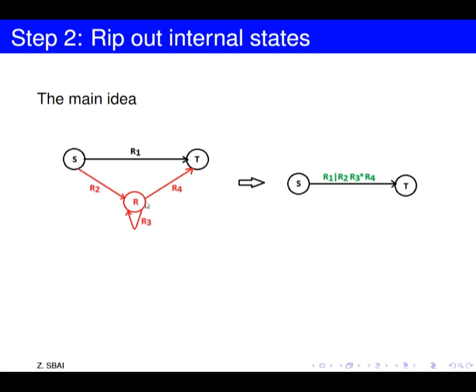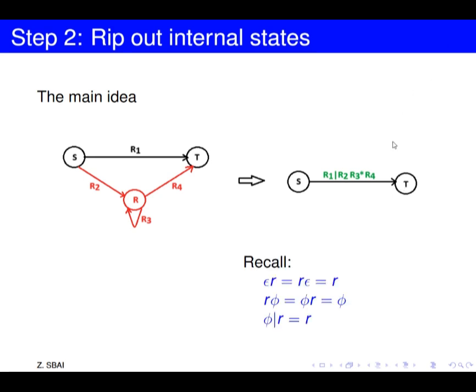Consider, for example, that from S to R we have R2, from R to R we have R3, and from R to T we have R4. We will take the concatenation of R2 and many occurrences of R3 concatenated with R4. So it will be R2 followed by R3 star followed by R4, and we will write this regular expression on the edge that will remain between S and T.